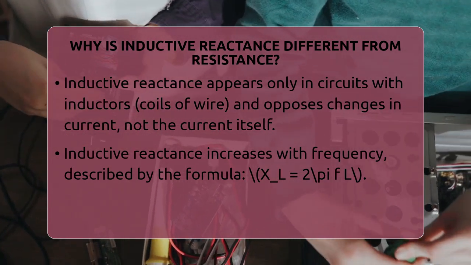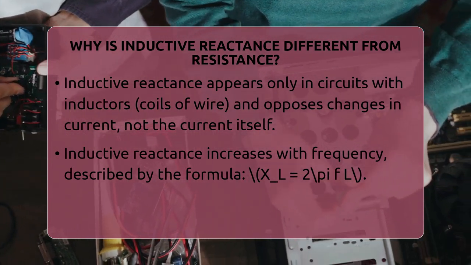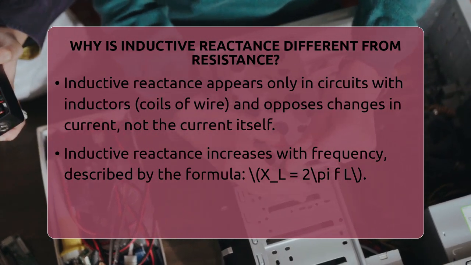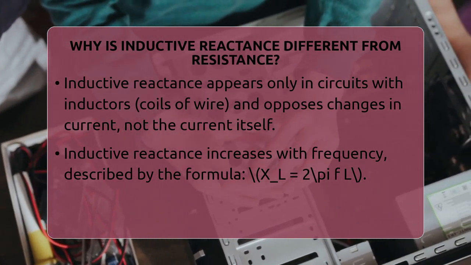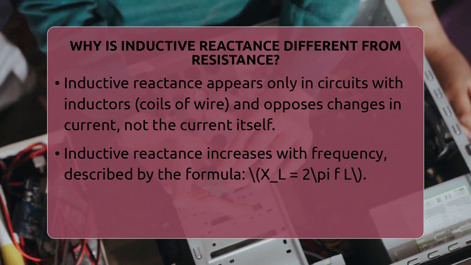The formula for inductive reactance is 2 times pi times frequency times inductance, which tells us how much the coil resists changes at different frequencies.